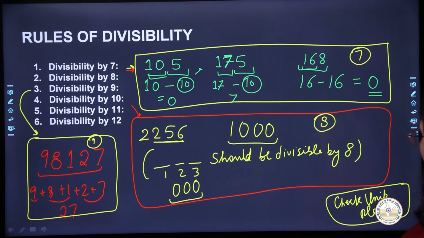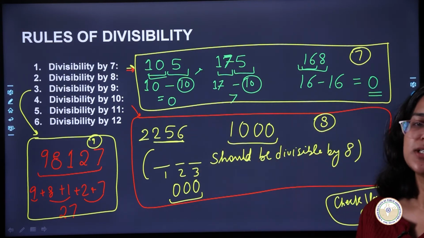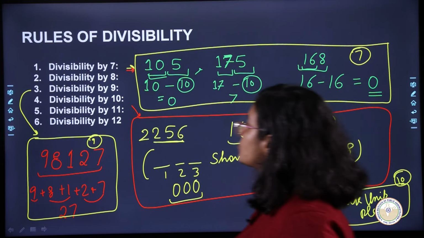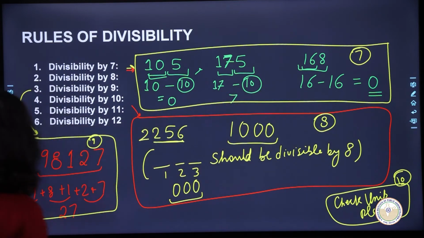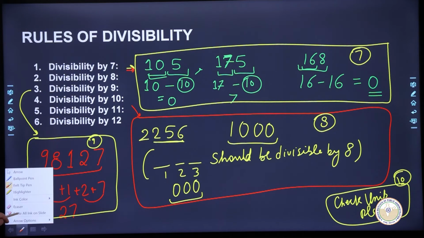So if you want to take a screenshot, now would be a good time, because we are going to move on with the rest of the divisibility rules now. Okay, so now we want to talk about divisibility rules for 11 and for 12.